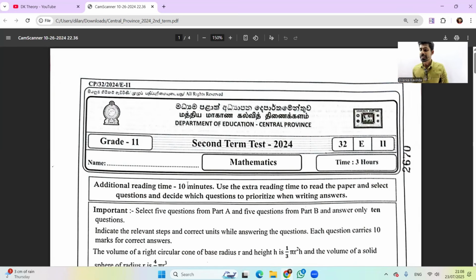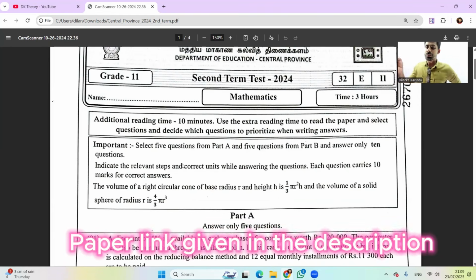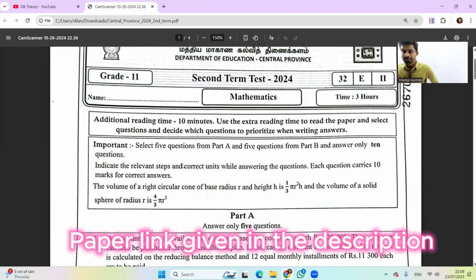Central Province 2024. This is the second term test from last year, right? So let's try to discuss those questions with me. I will give you the link so you can download. You can find the link in the description.